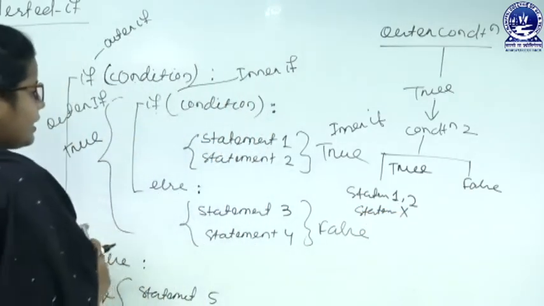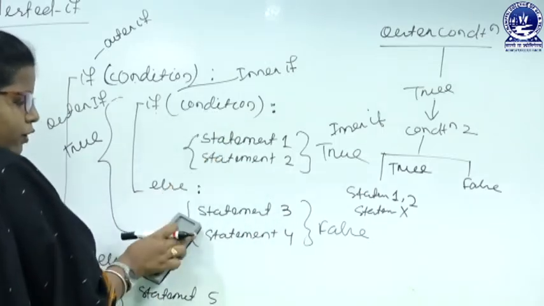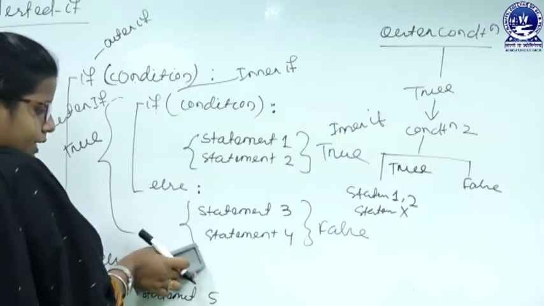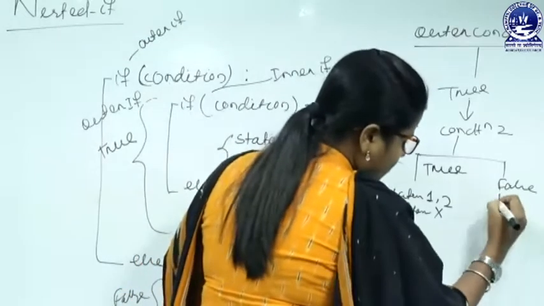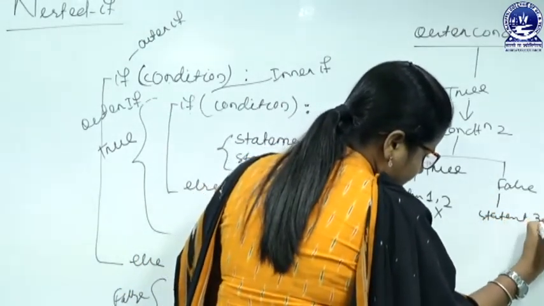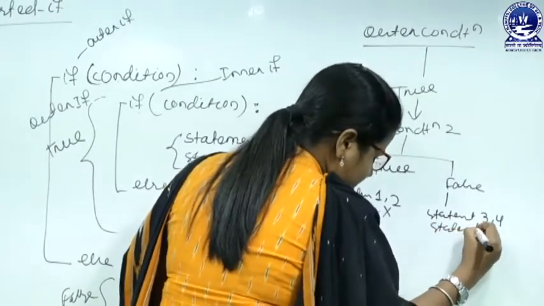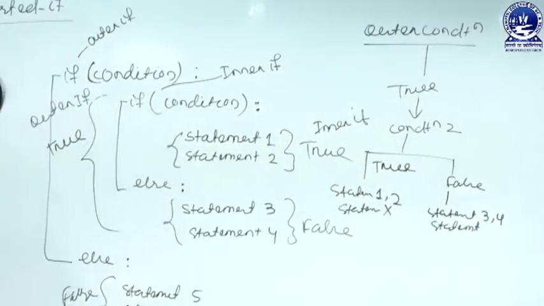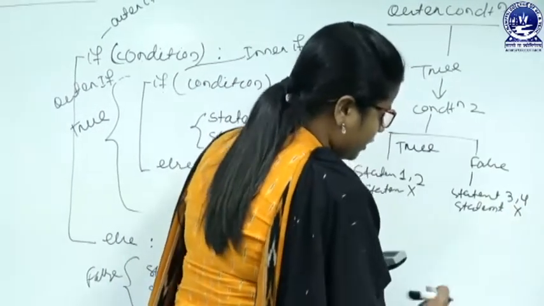Like that, if the inner condition is false, then we will go for the else part. Inside the else part there are statement 3 and statement 4. So if the condition is false, then we will go for statements 3 and 4. Next, the statement after the if block, that is statement X, will get executed.